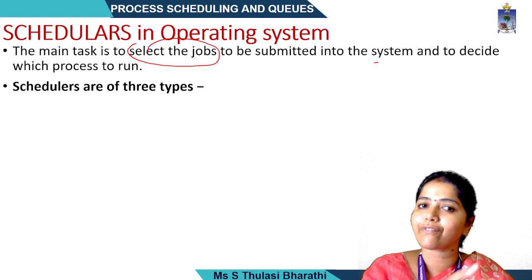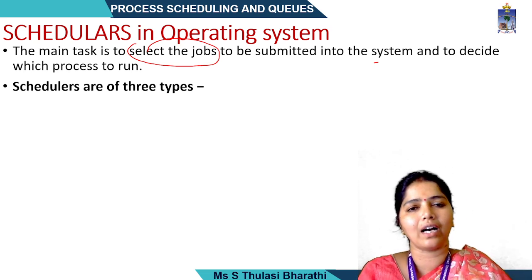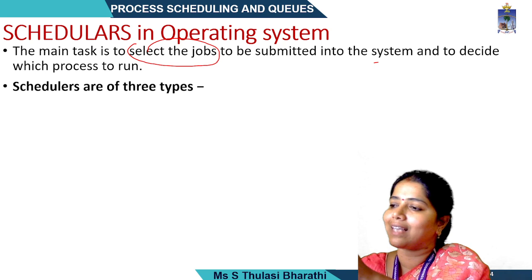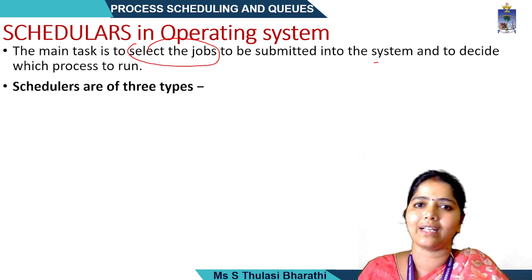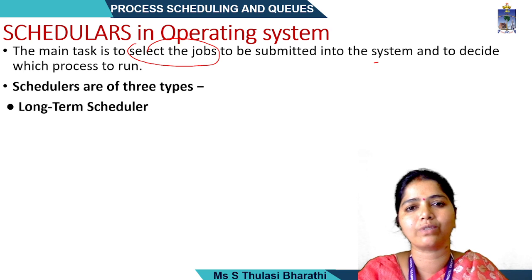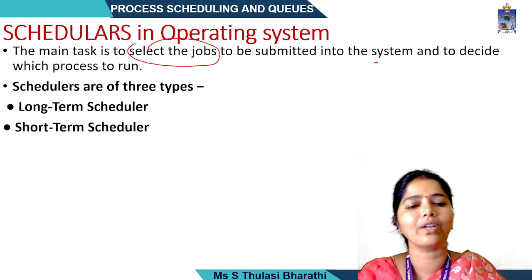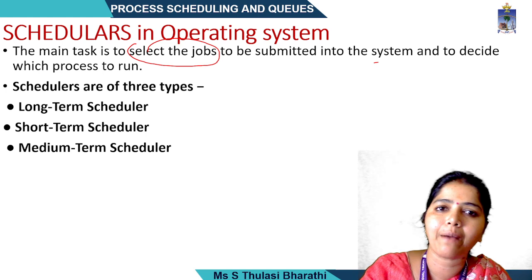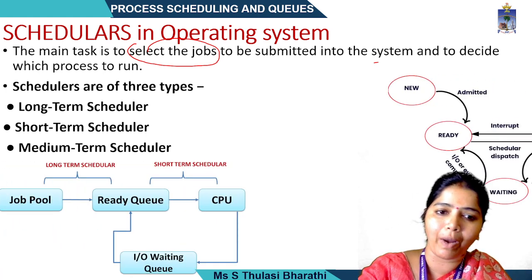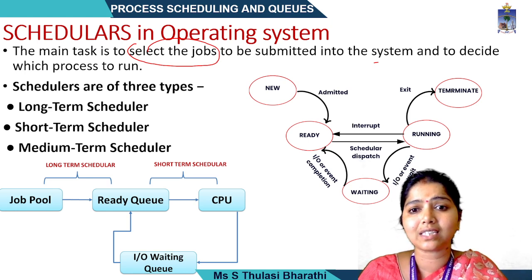As I have told you, we have so many processes. We have to select which one is to be ready, and that should be loaded into the memory and run, that is, the instruction to be executed. To do this, for schedulers we have three types: long term scheduler, short term scheduler, and medium term or mid term scheduler.